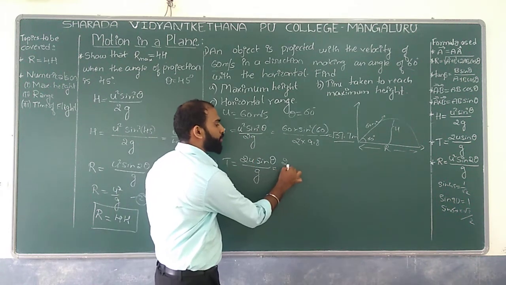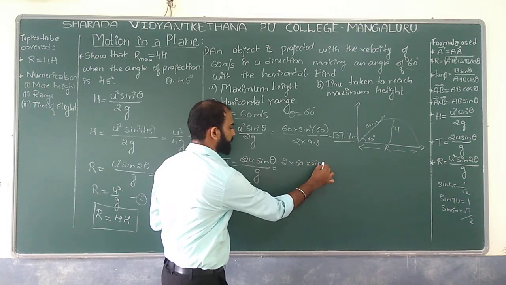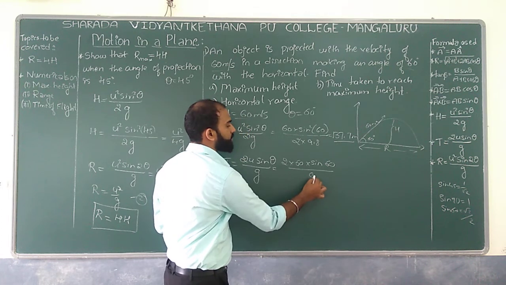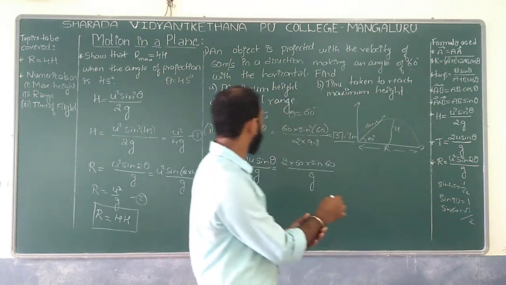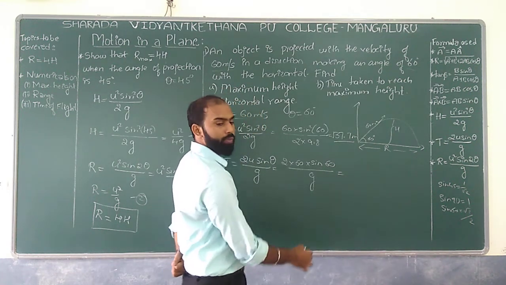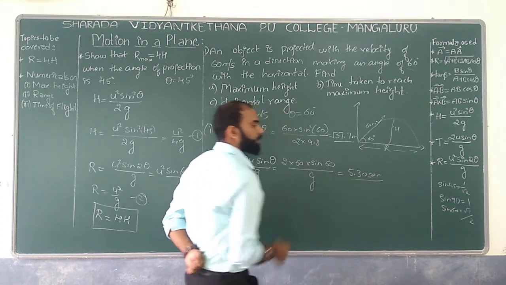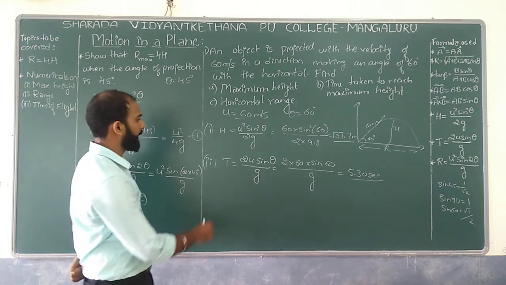Now if I substitute 2 into u as 60 meter per second into sin 60 divided by g, as you know sin 60 is root 3 divided by 2, so we are going to have 5.30 seconds. In the sense, it is the time of flight.